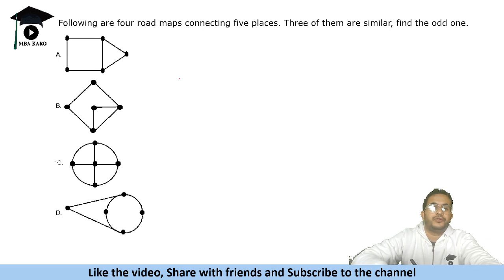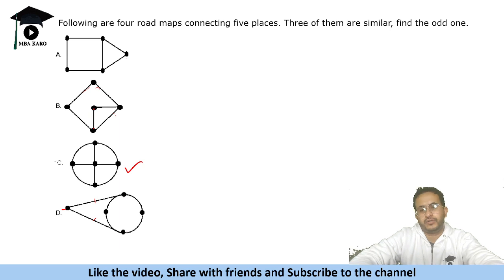Four of the following are four road maps connecting five places. Three of them are similar. Find the odd one. Now this is very easy to do. Like we have 5 points. All points are interconnected. 4 points are interconnected. One point is connected separately. Okay, from 2 points. So this is the case here. Even in this also we see that 4 points are interconnected. One point is connected to two of the points. Okay, 4 points interconnected. One point is connected to two of the points. But this is separate. Okay, this is connected to all 4 points. This is the odd one out. Easy one to figure out.